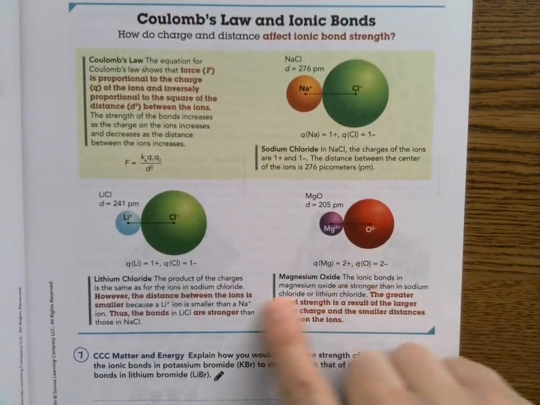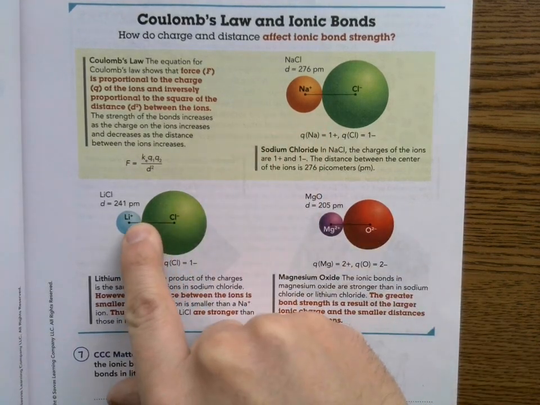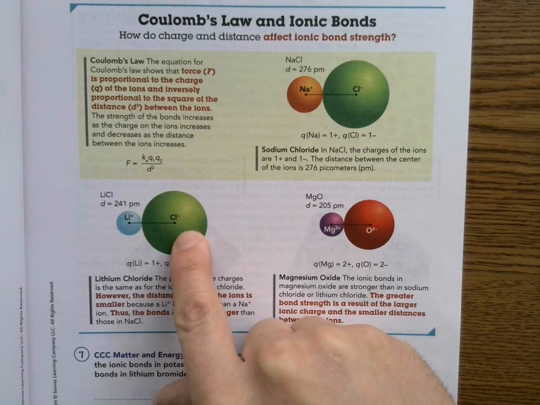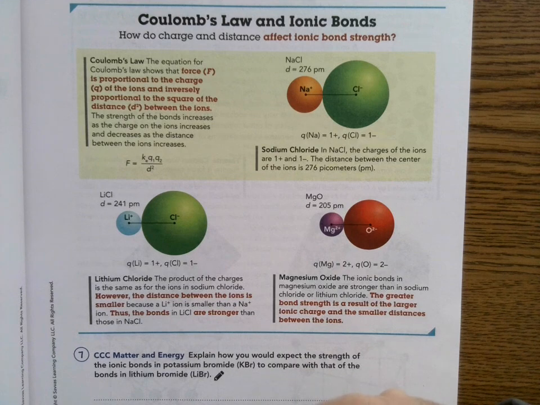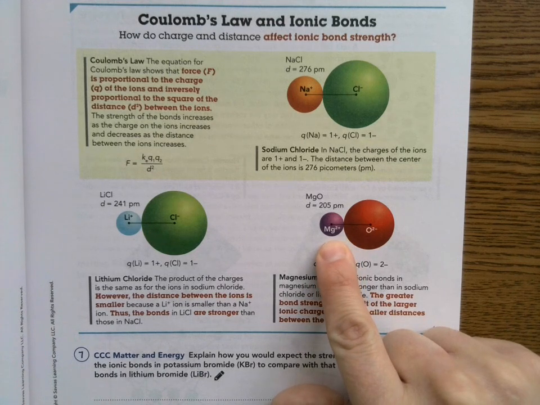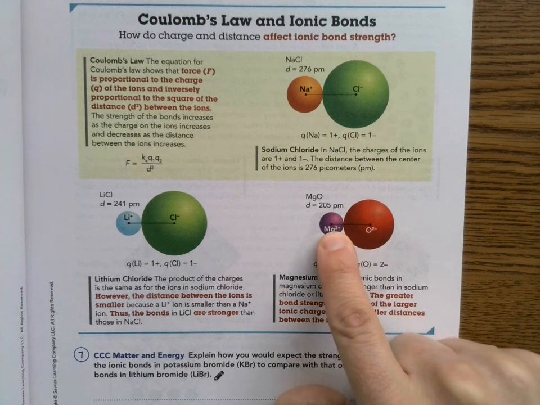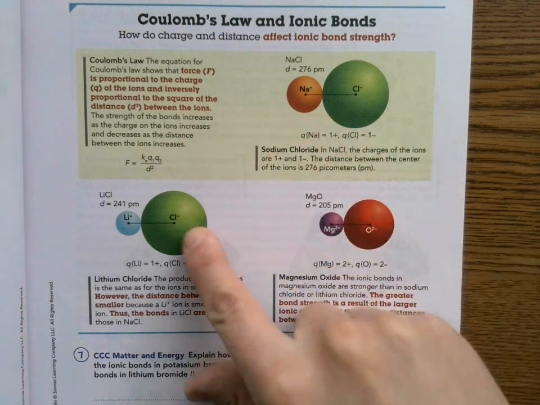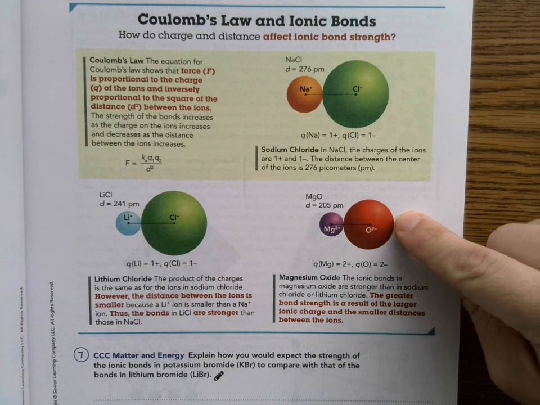Now let's compare it to lithium chloride and magnesium oxide. Lithium and sodium both have the same charges, but lithium is a much smaller atom, and it's much closer to chlorine than sodium is to chlorine. So its distance is shorter, and because its distance is shorter, it forms a stronger, tighter bond. In this example, magnesium and oxygen both have 2+ and 2- charges. Because their charges are greater and the distance is relatively smaller, it's going to have a much stronger bond, and it's going to take a lot more energy to break this apart.